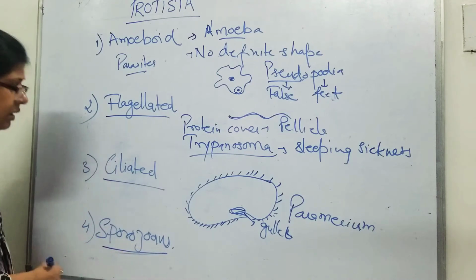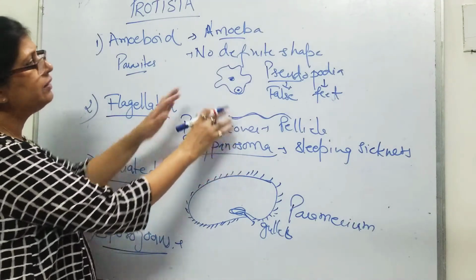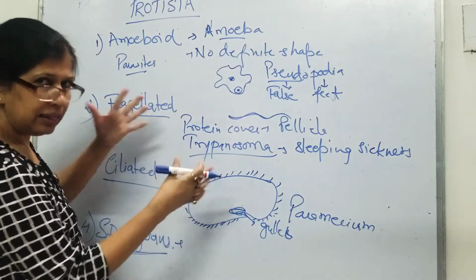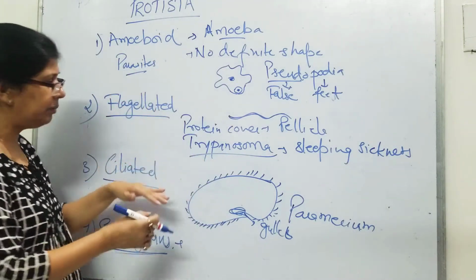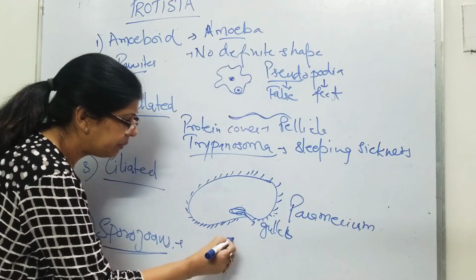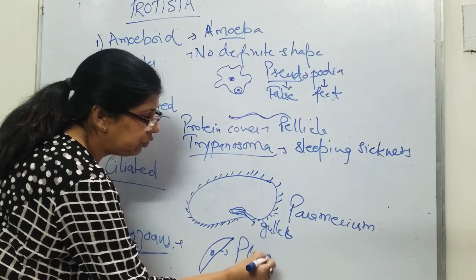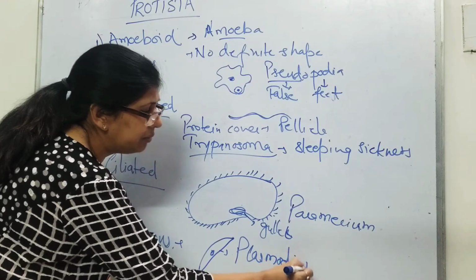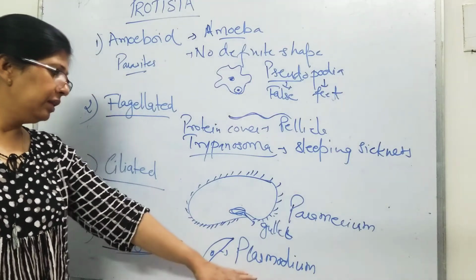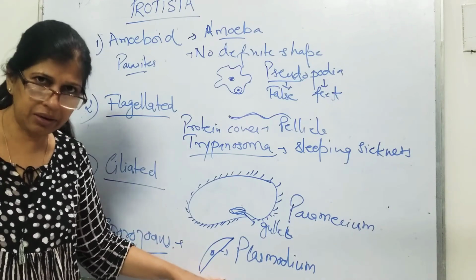Now the next one, we come to sporozoans. Sporozoans also have a definite shape. Amoeba had no definite shape. The flagellates had pellicle, which helped them have a somewhat definite shape. Sporozoans have a proper definite shape. Like this is a plasmodium. I am very sure you have heard this term earlier. Last year you must have studied multiple fission in Plasmodium vivax. This is a malarial parasite, so this is also a disease-causing organism, correct?